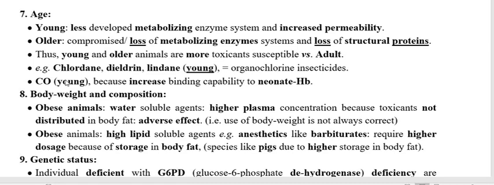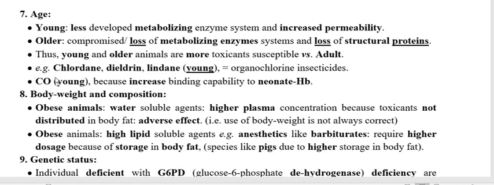Take the example of carbon monoxide. As you know, the vehicle effluent, from a diesel engine or petrol engine vehicle: if you are stuck in the car and an adult gets stuck, the chances of mortality are less as compared to a kid, because kids are more susceptible to gases like carbon monoxide.